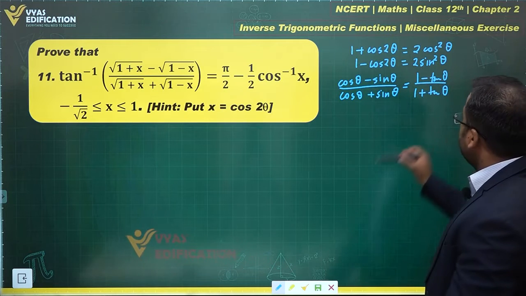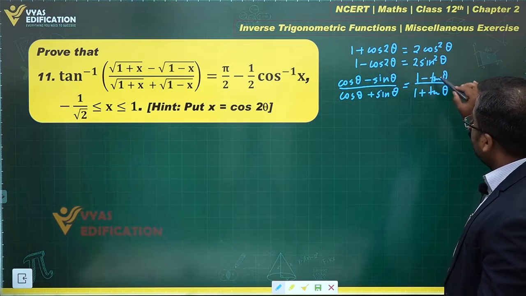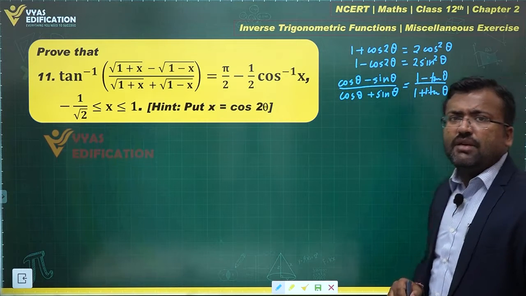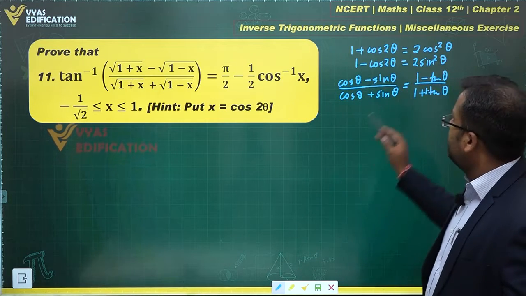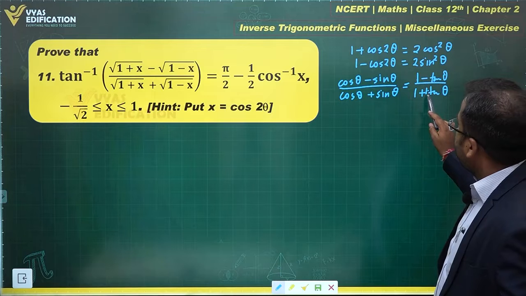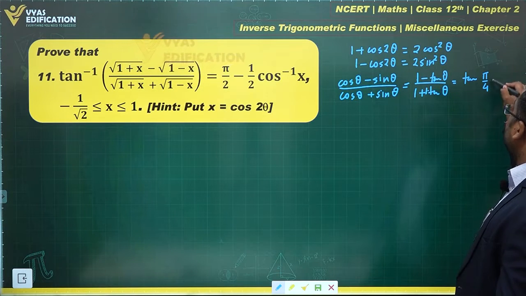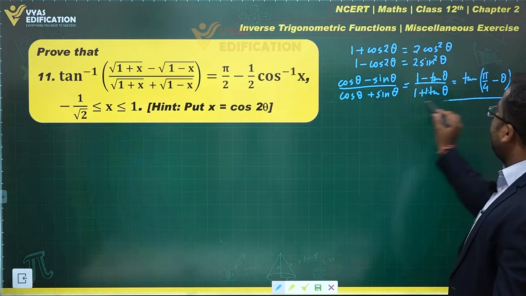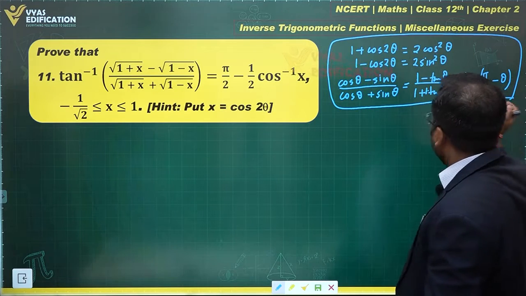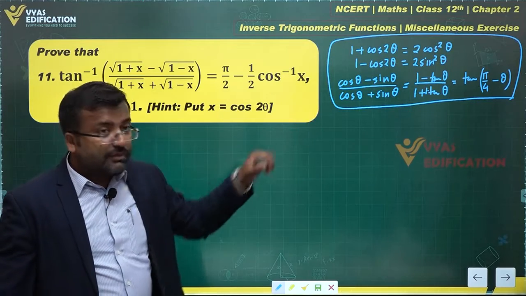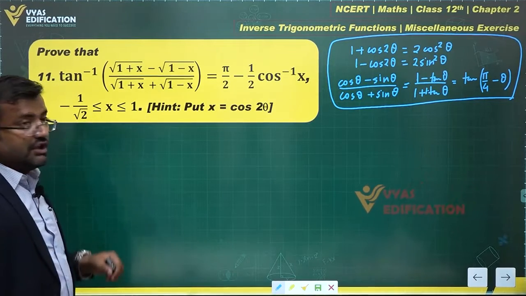And this further can be observed as tan pi by 4 minus tan theta over 1 plus tan pi by 4 times tan theta. Tan pi by 4 is 1, right? So this is tan of pi by 4 minus theta. I'll write all of these steps over here again, but these are the ideas that we are borrowing from trigonometry for solving this question of ITF.